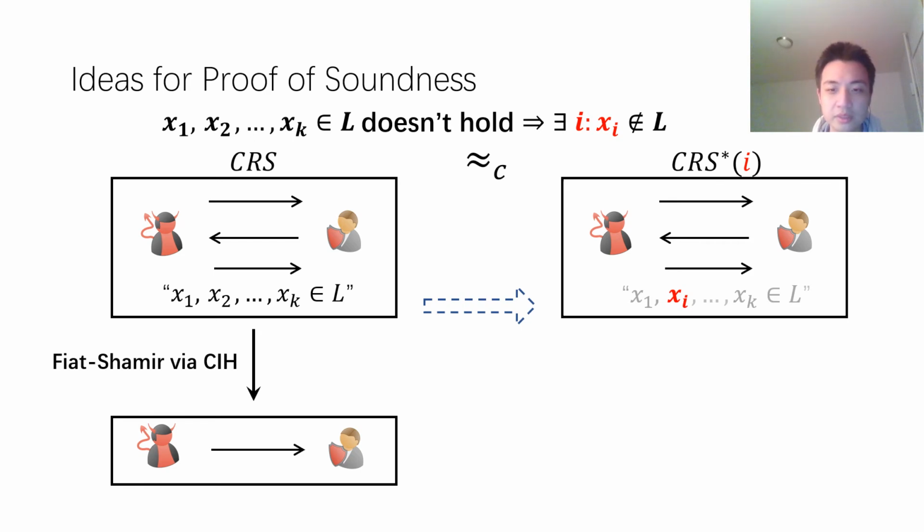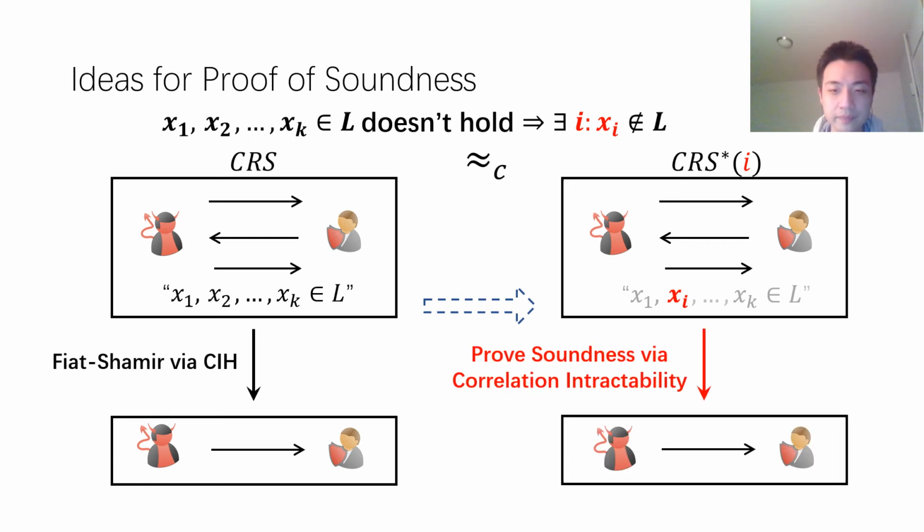Then the protocol becomes statistically sound for xi. Next, we can apply the correlation intractability of the CI hash to prove the soundness.